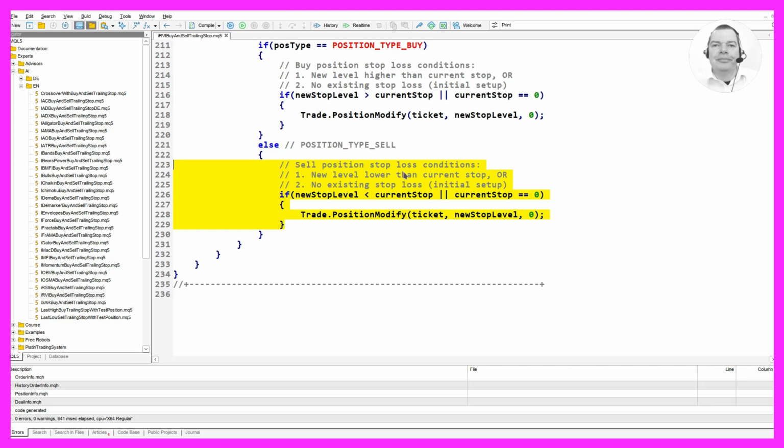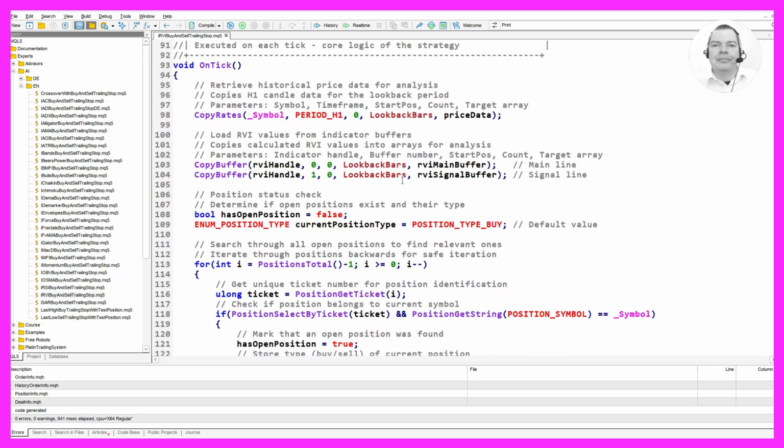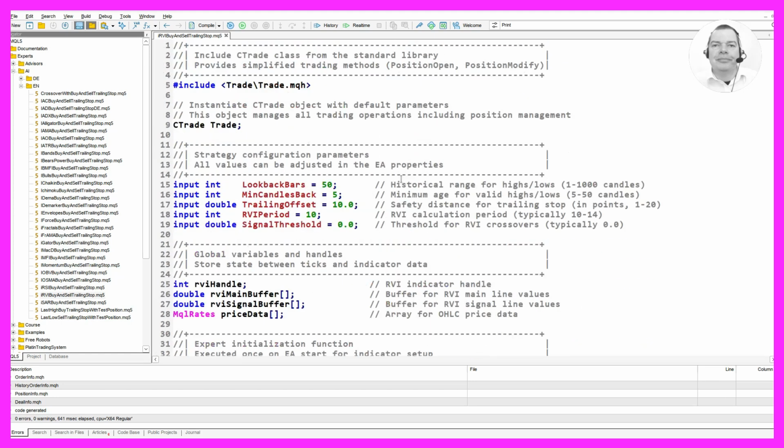Finally, we press F7 to compile the code. If this was too fast for you or if you don't understand what all the code is doing, you may want to check out the premium course on our website or watch one of the basic videos first.